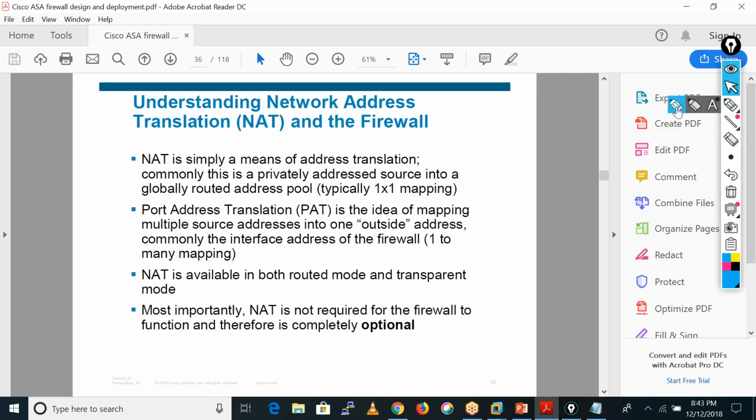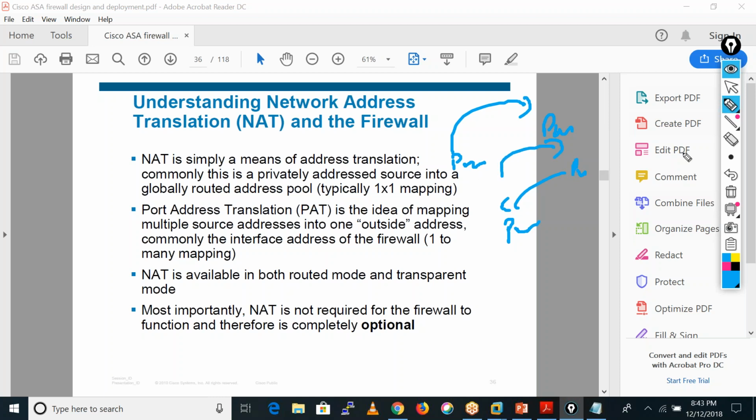So let me now explain the NAT. NAT is simply a means of address translation. It just changes the address, from a private IP address to a public IP, or from public to private. It is doing the translation from private to public or public to private. That is the use of NAT. It is just changing the IP address. That's it.